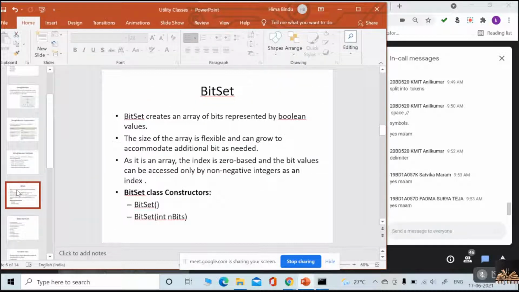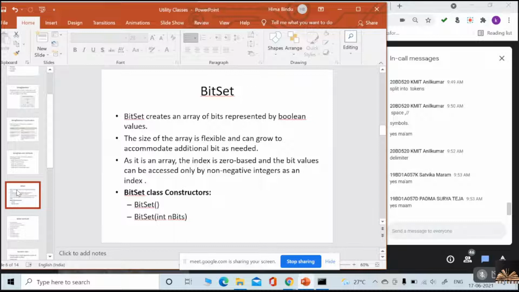And the next one is bit set. Okay, what is this bit set? Bit set is generally, imagine just like an array. Okay, you just imagine there is an array, and the array contains bits. An array of bits. Bit set is an array of bits which are represented by the boolean values. The bits are of boolean values.